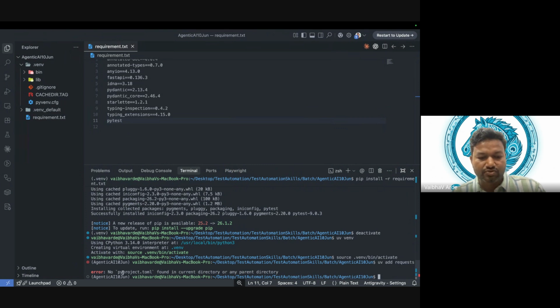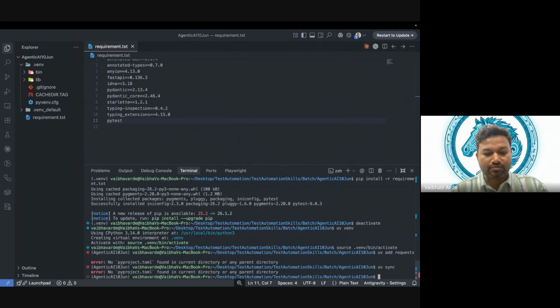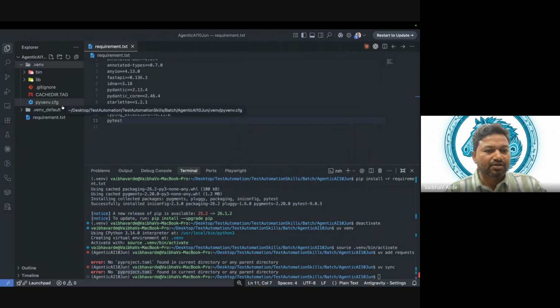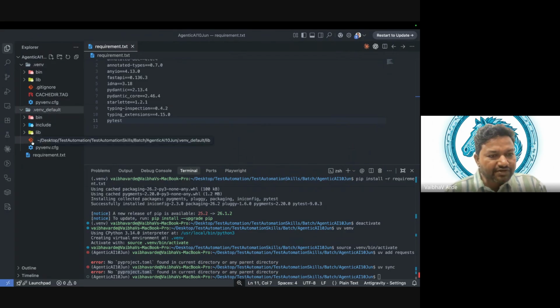Okay, so no pyproject.toml found in the running directory, right? So this is what actually I was expecting. Here I don't see that. Okay, let me do one more thing. uv sync. Okay, what's the problem? No pyproject.toml. Okay, actually this is the file I was expecting to get into this venv, and it is not created. Let me just check if it has.